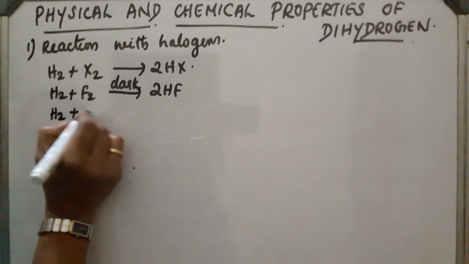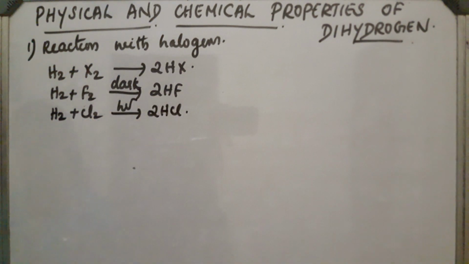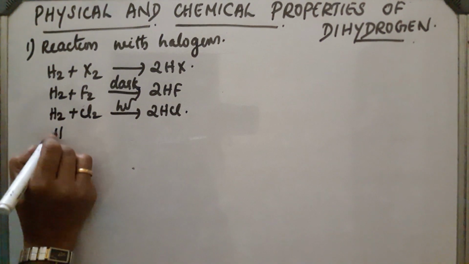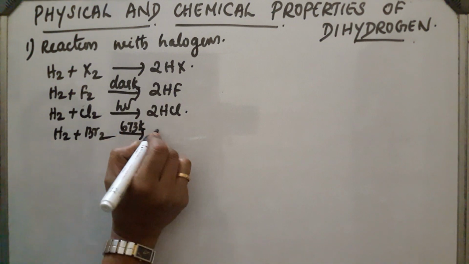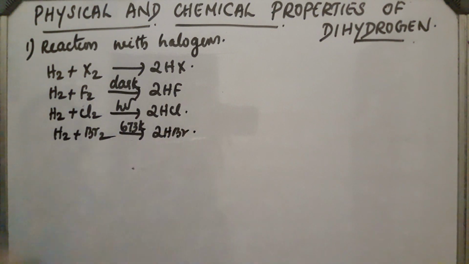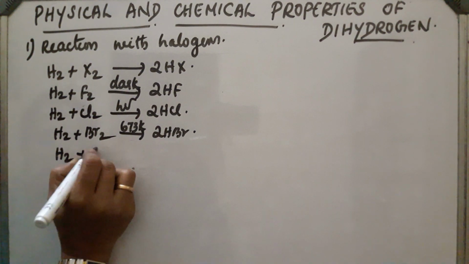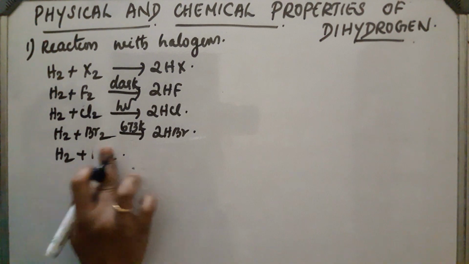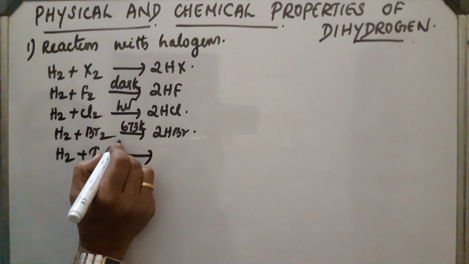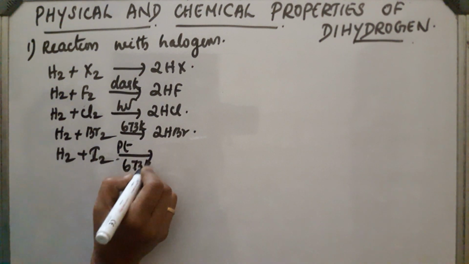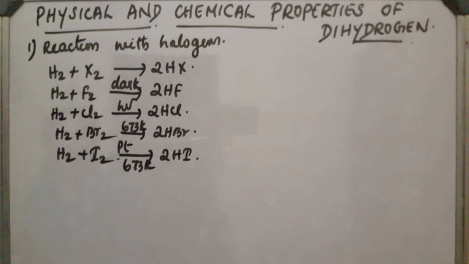For chlorine, in presence of sunlight it gives HCl. Bromine at 673 Kelvin gives HBr. Iodine, H2 plus I2, in presence of a catalyst, platinum, gives HI. These are the different reactions with halogens.